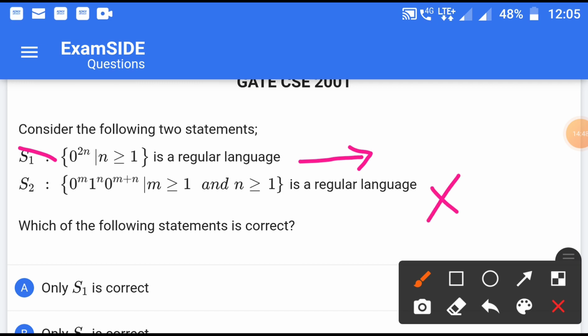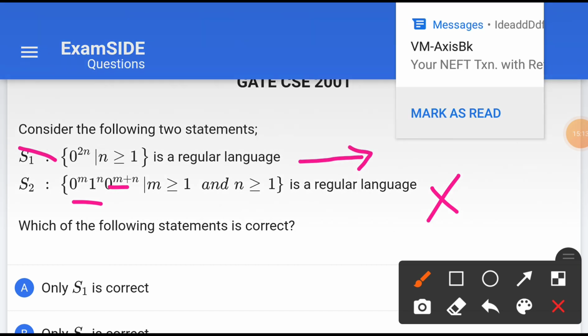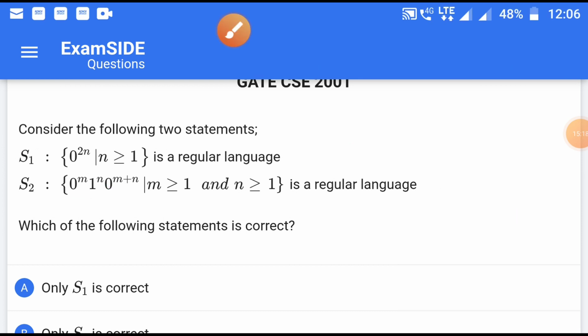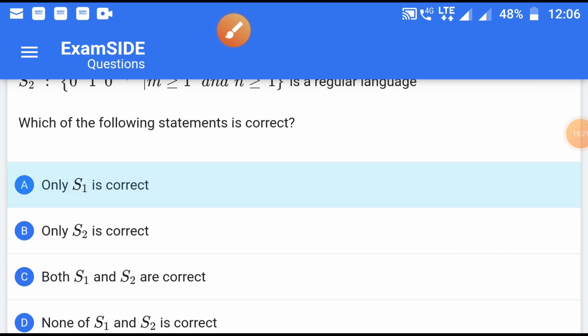because to recognize such a language we need additional memory, which is available in a pushdown automata with the help of a stack. Here it is given that the number of zeros and ones must be equal to the number of zeros after the ones, so it needs matching, so it is not correct. So S1 is the only correct one. Let us try.